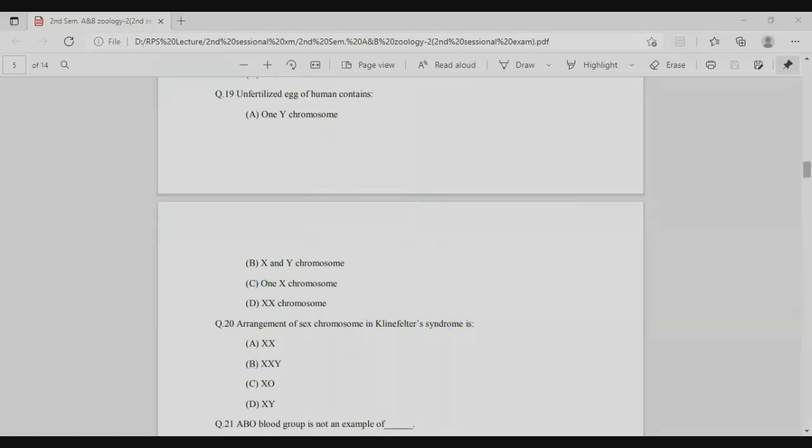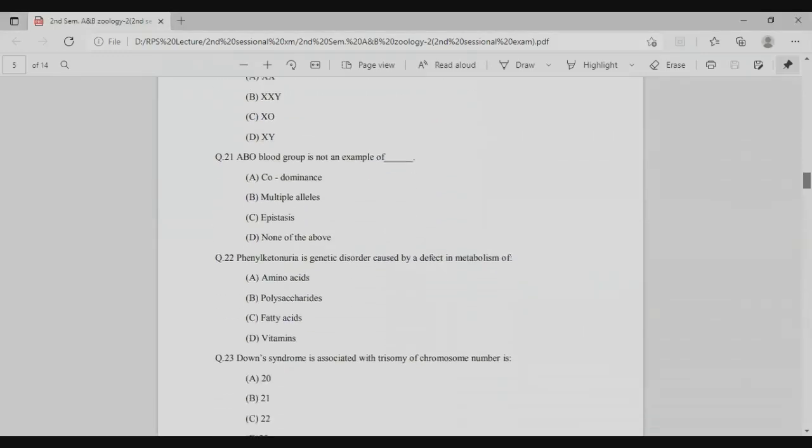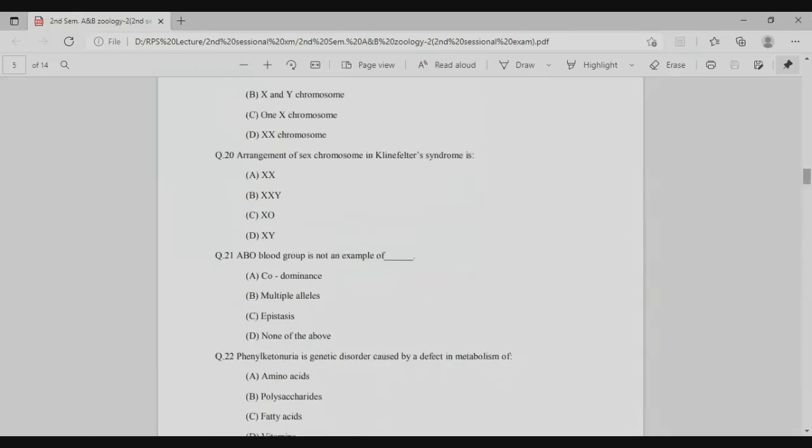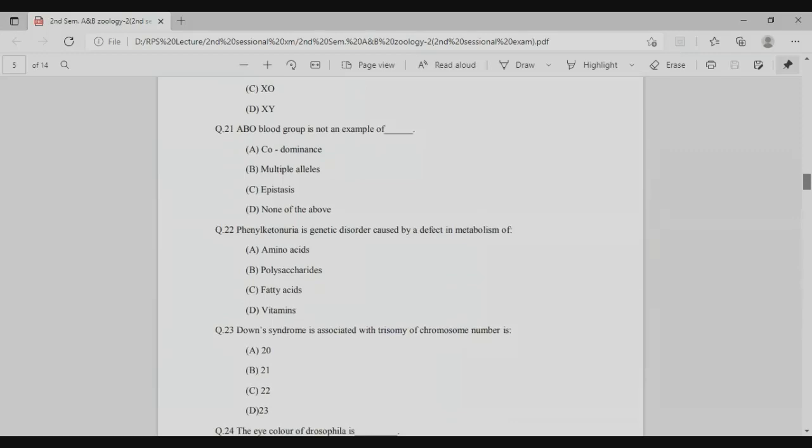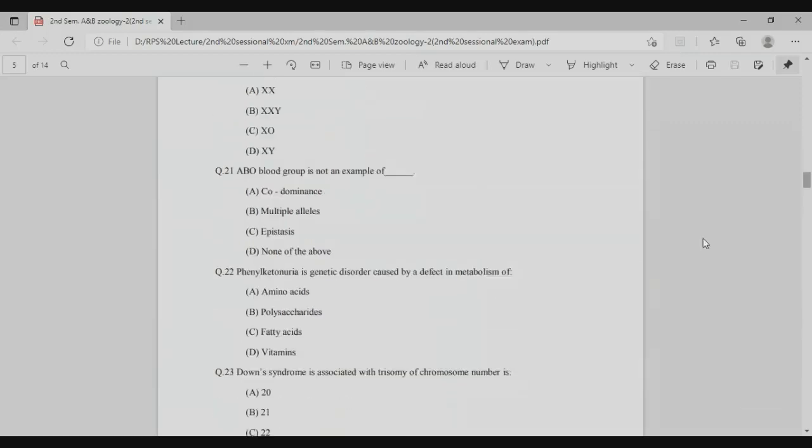Question number 21. The ABO blood group is not an example of... So right answer is the C option, because the ABO blood group is also an example of codominance and multiple alleles. So right answer is option C.